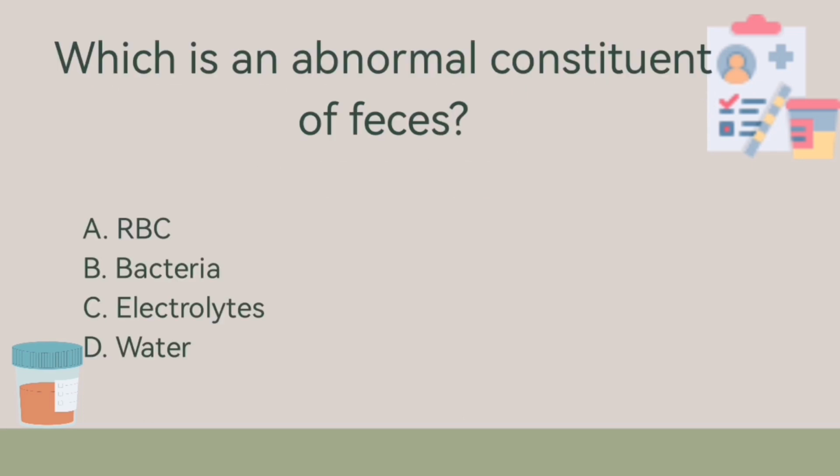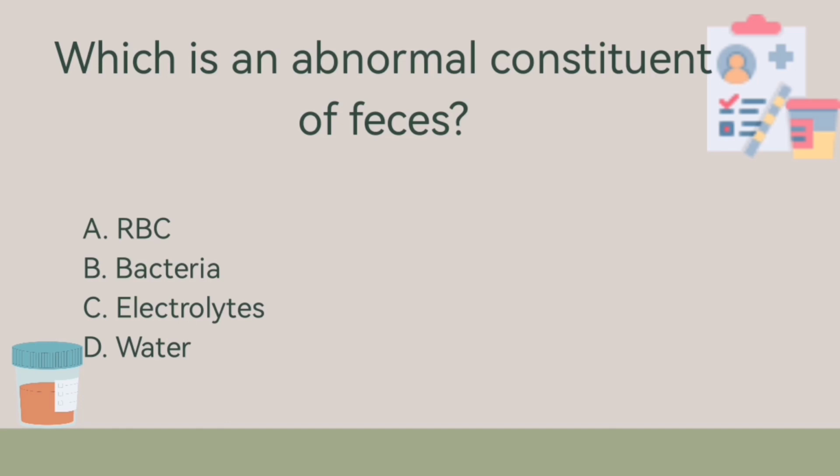Next, which is an abnormal constituent of feces? A. RBC, B. Bacteria, C. Electrolytes, or letter D. Water. So ano dito ang hindi normal na constituent ng feces?